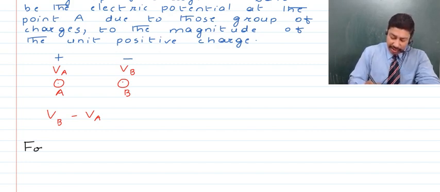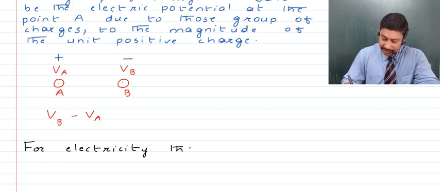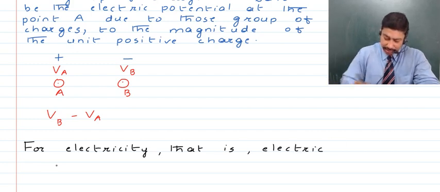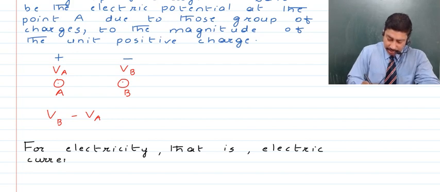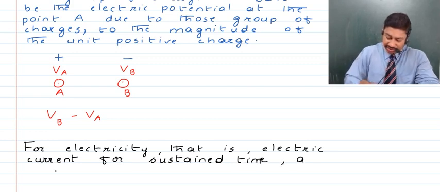For electricity, that is electric current, for sustained time, that means for some long time, a potential difference is required. Right?